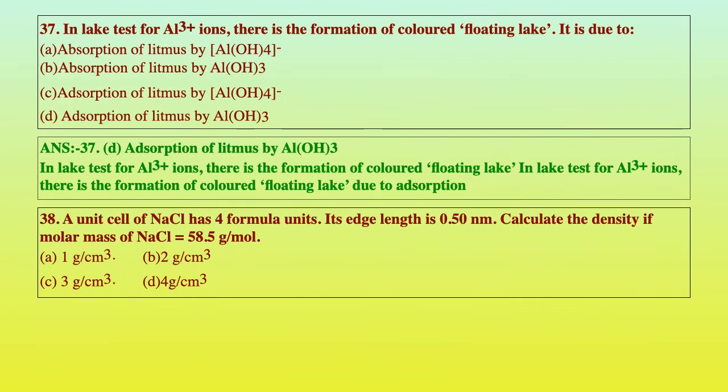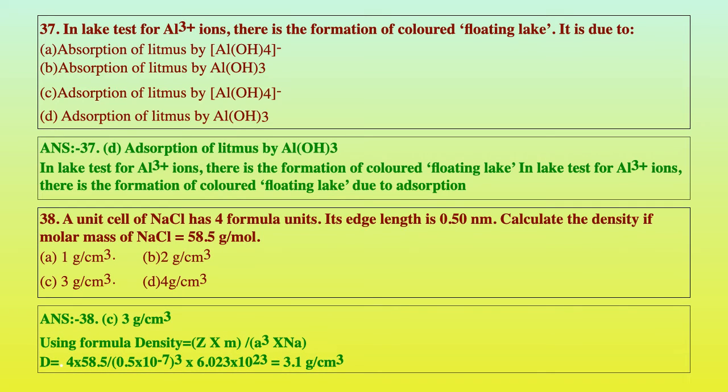Question number 38: a unit cell of NaCl has 4 formula units. Its edge length is 0.50 nanometer. Calculate the density if the molar mass of NaCl is 58. It's the numerical of density from solid state. For the last 20 years, I think this question is coming regularly in the CBSE examination. Every year this question is coming.